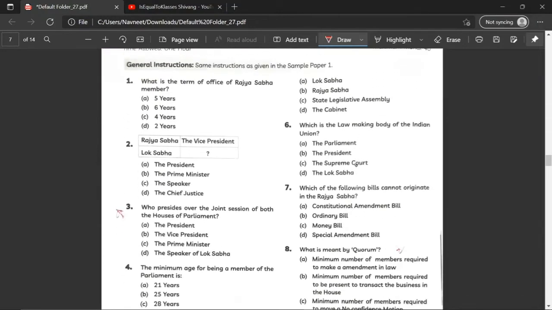What is the term of office of Rajya Sabha member? So again, previously I said that the term of office of Lok Sabha is 5 years, and for Rajya Sabha it is 6 years. Rajya Sabha, the vice president; Lok Sabha, the speaker. Who presides over the joint session of both houses of the parliament? So the correct answer would be D, the speaker of Lok Sabha.